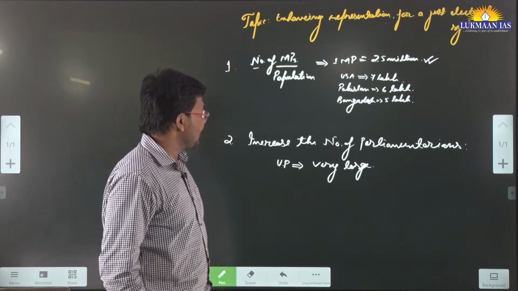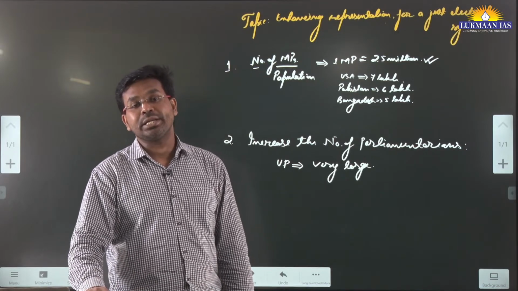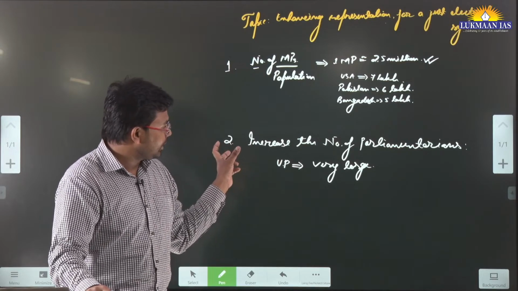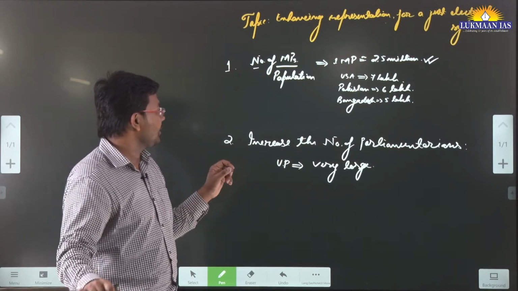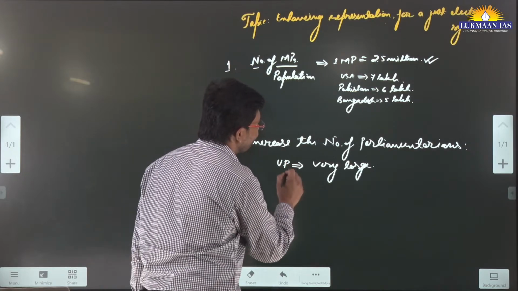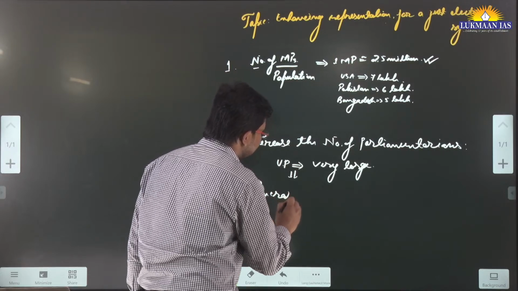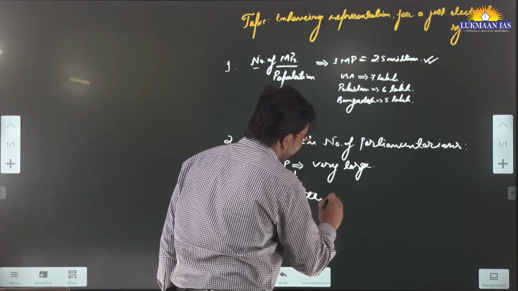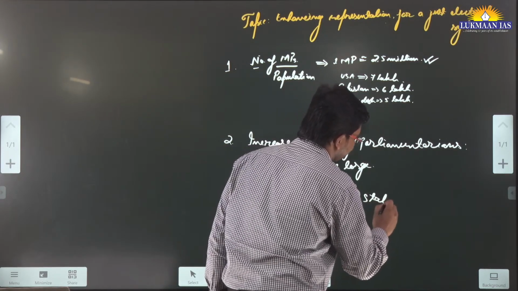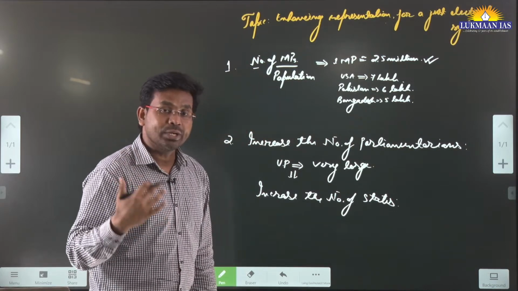So the author says we can also think of having equal representation in the parliament from all these states. This is one of the ideas put forward by the parliamentarian. The author has also talked about increasing the number of states. If we want to increase the number of parliamentarians, we can increase the number of states in India. Presently we have 28 states, and we also have union territories.